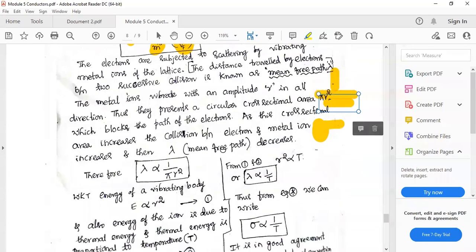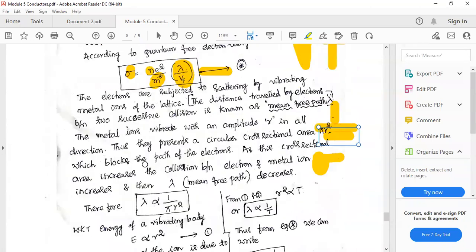You just see here, mean free path. Let us assume a lattice atom. As temperature increases, this lattice atom will start to vibrate. If R is the distance covered by this vibration, if R is the amplitude of the vibration and R is less, not much damage will be done for the electron.